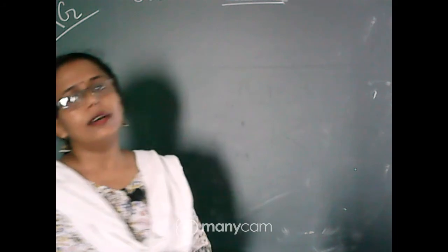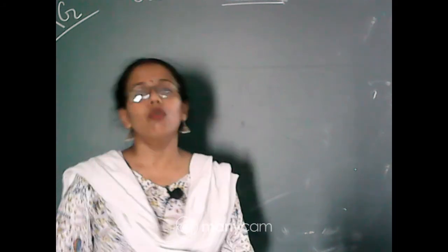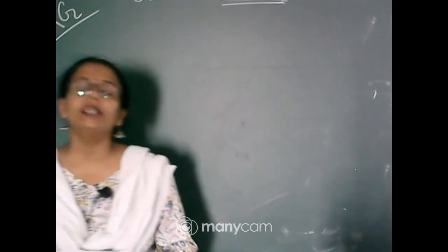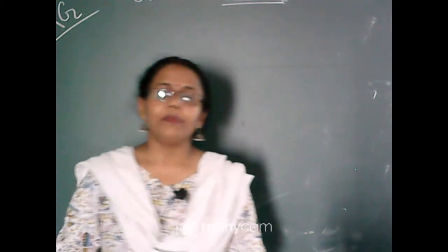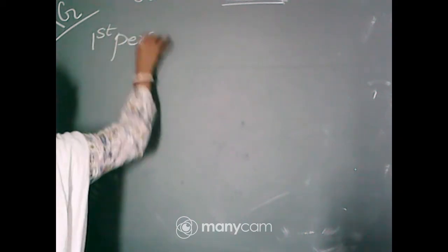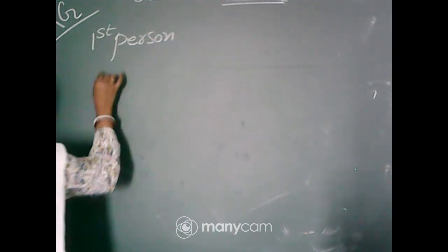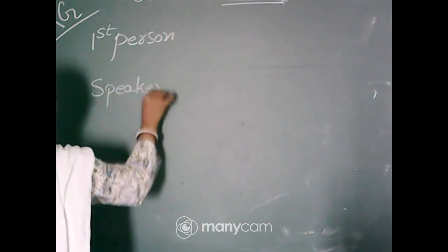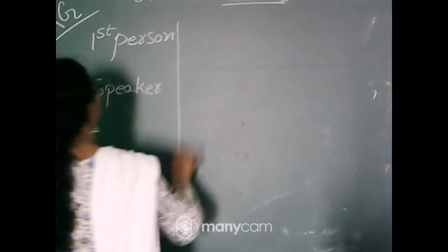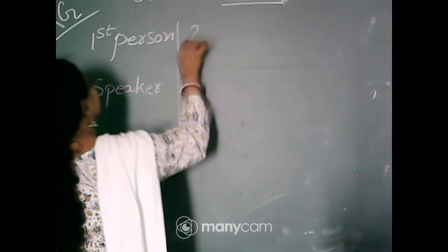The third person is the person about whom the listener and the speaker are talking. Okay, so let's see. Who is the first person? The first person is the speaker. The second person goes with the listener, the person who is listening.